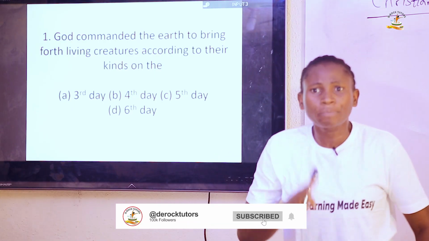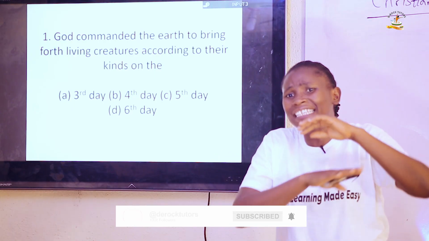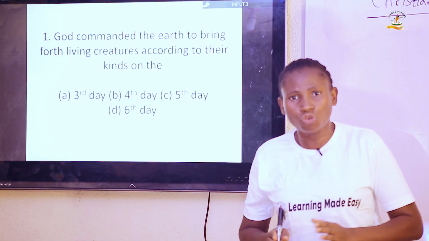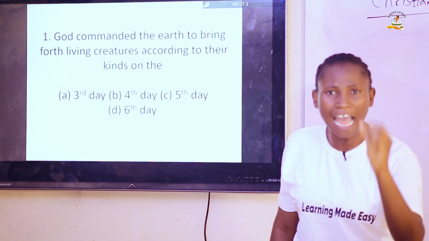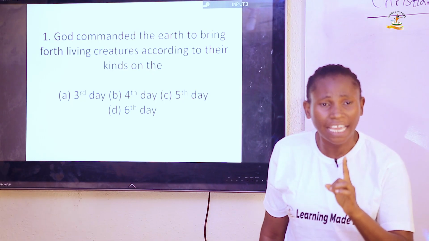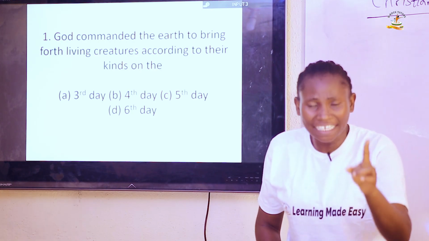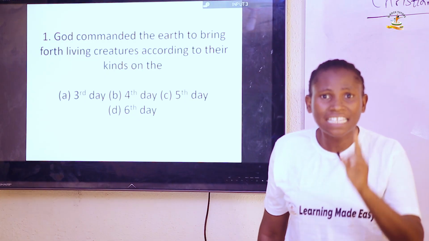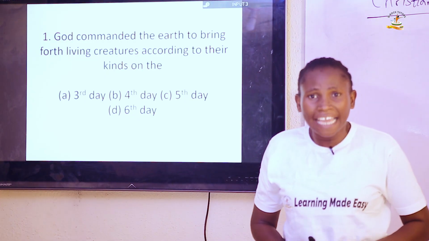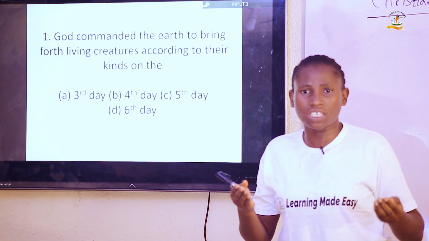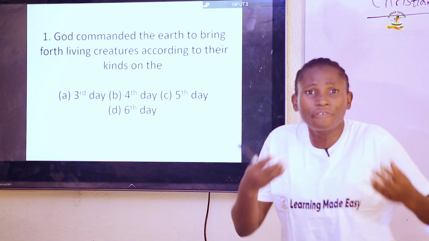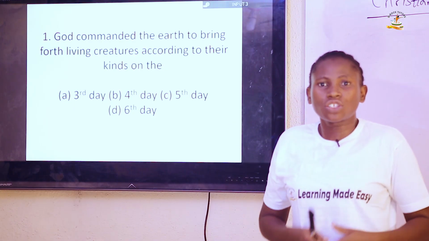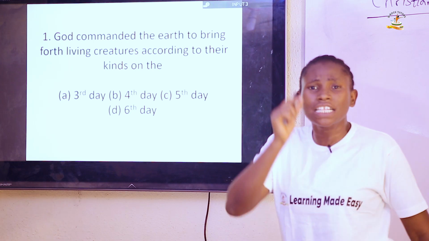On the third day, God said, "Let the waters under the heavens be gathered into a place, and let dry land appear." So on the third day, God created the land. The waters that were gathered apart, he called the sea. That land, he called earth. And then he said, "Let there be vegetation." There were plants and fruits yielding seed. So that was what God created on the third day.